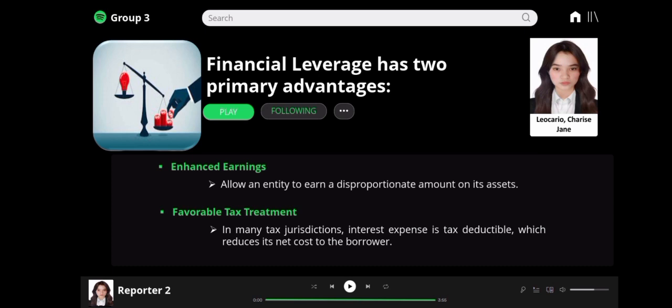It allows an entity to earn a disproportionate amount on its assets. So, for example, I borrow from the bank for the down payment on the apartment or condo I am going to buy. I need at least a 20% down payment so I can buy my apartment. Let's say I pay my bank loan 15K, and what I did with my apartment is I rented it out